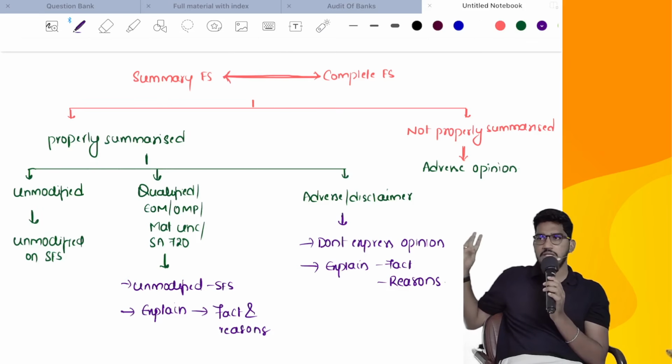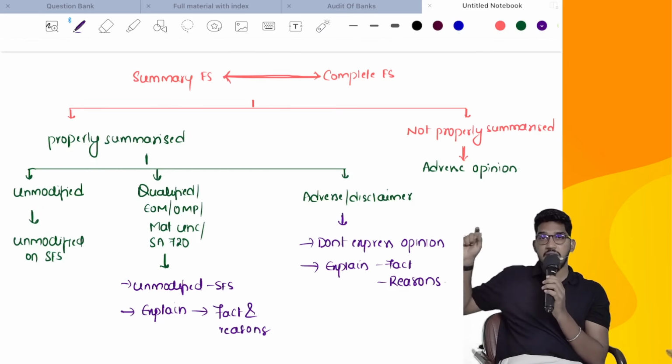If not properly summarized, directly give an adverse opinion. If properly summarized, then you check what is the opinion on the main financial statements. If it is unmodified, give unmodified. No need to give any references, no need to mention any facts.